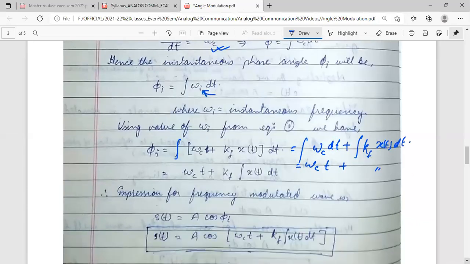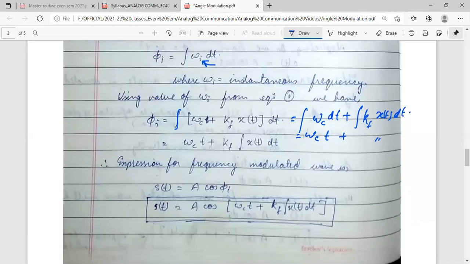So in this way, we are getting the expression for the frequency modulated signal: st is equal to a cos phi I, where st is equal to a cos of omega ct plus kf times the integral of xt. So this is what we have got in case of frequency modulation.